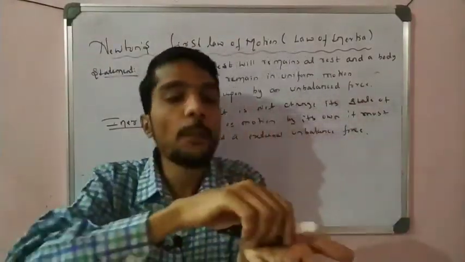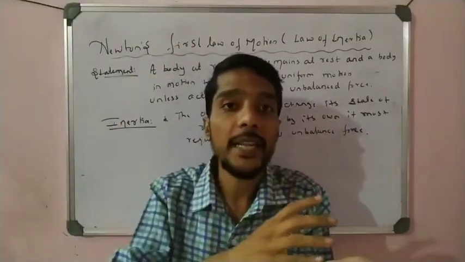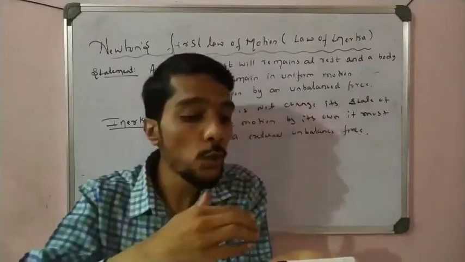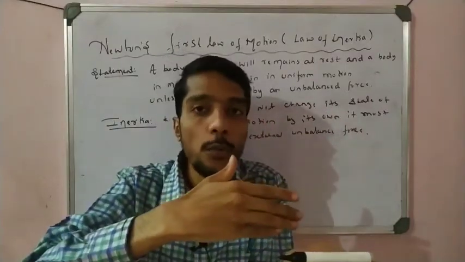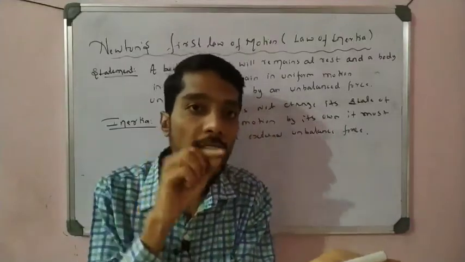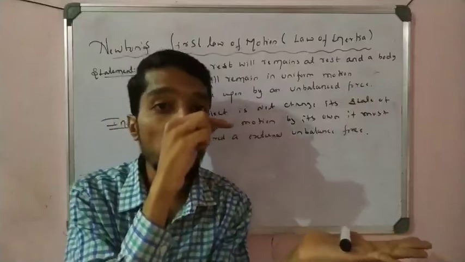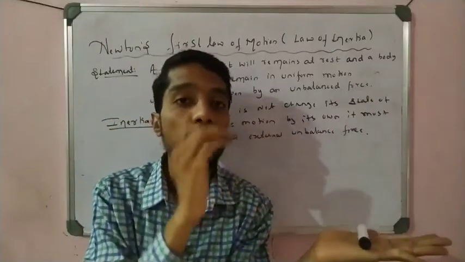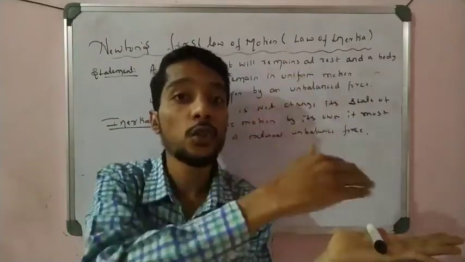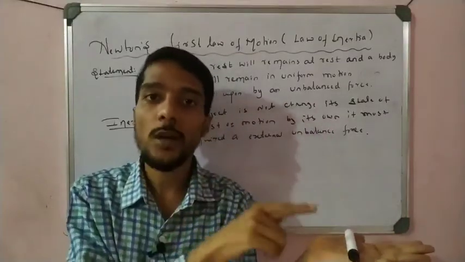The pen has no power, no ability, no capacity to change its state from rest to motion or motion to rest on its own. There must be an external force. The object depends on an external force to be moved or to be stopped. If an object is not moved, it moves when the force is applied.